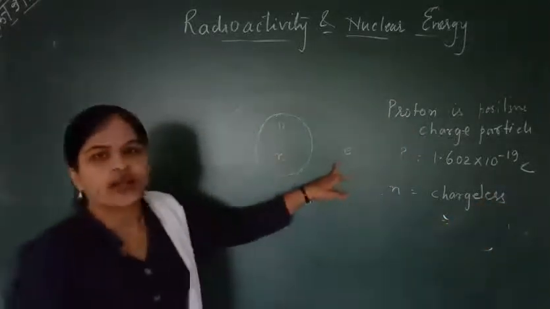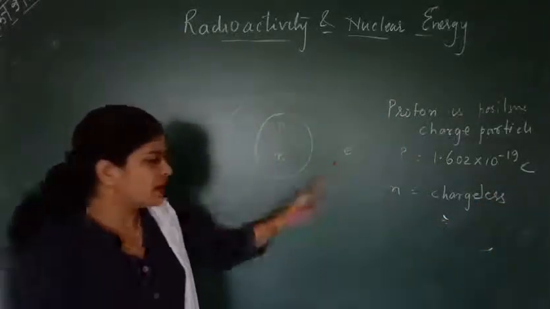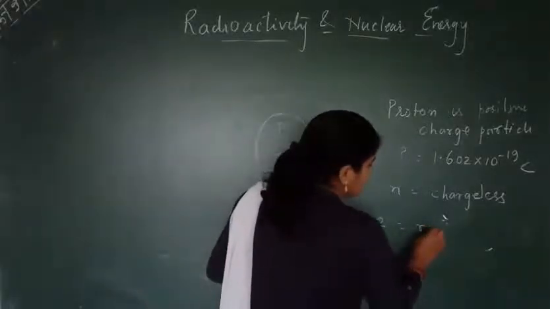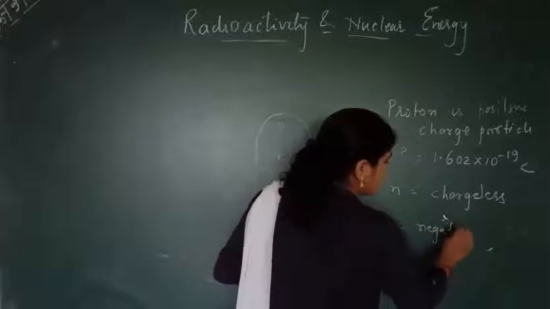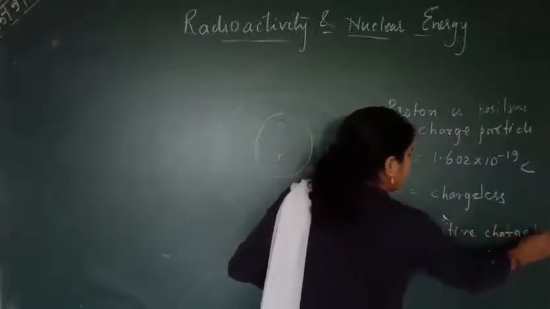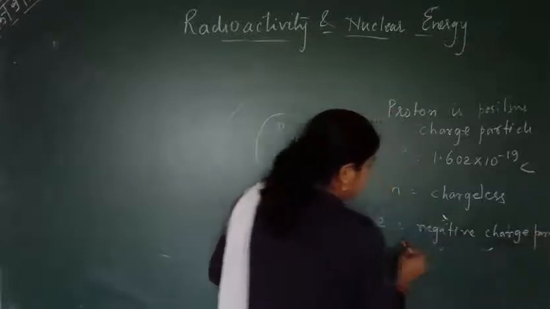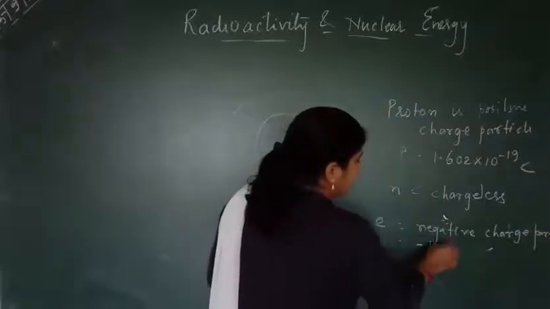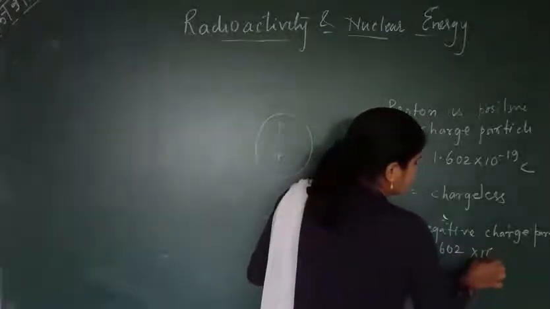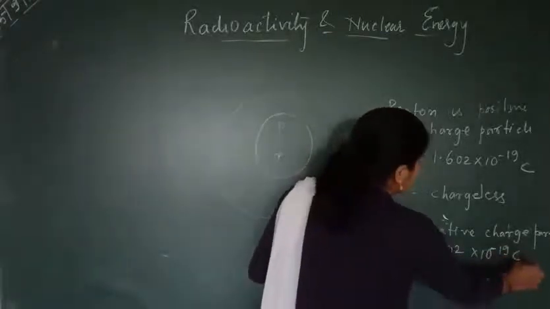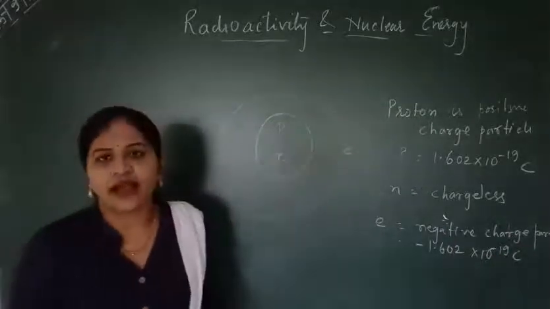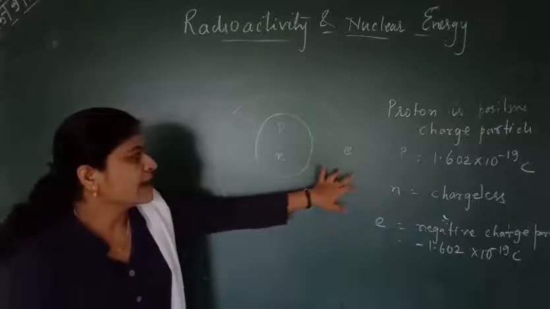Whereas the electron is a negative charged particle, having a value of minus 1.602 into 10 raised to power minus 19 coulomb. This is the charge of the particles present in an atom: proton, neutron and electron.